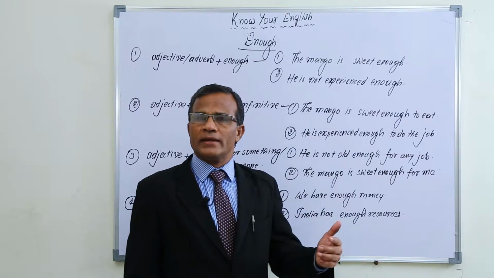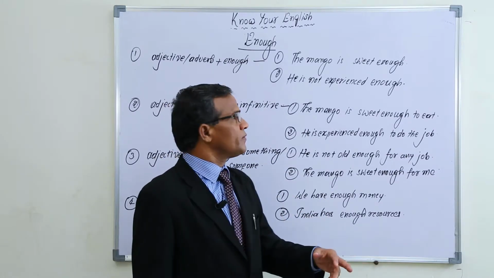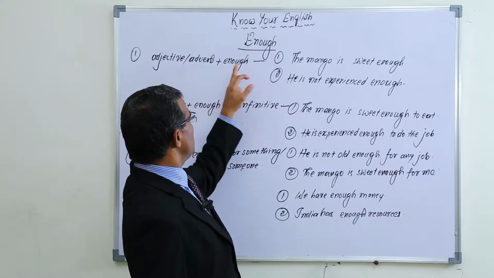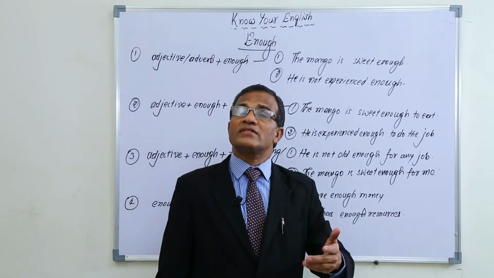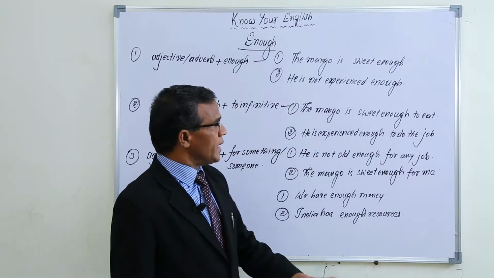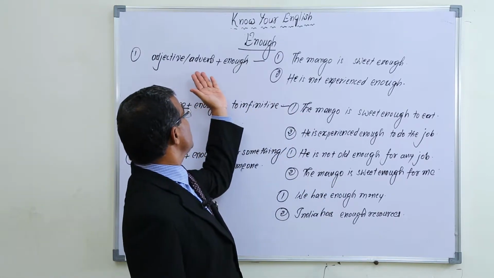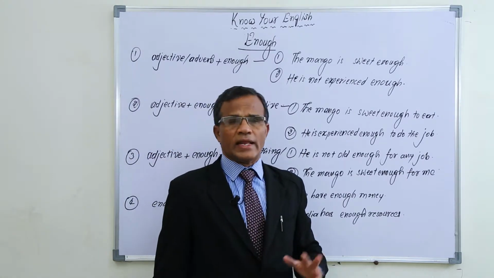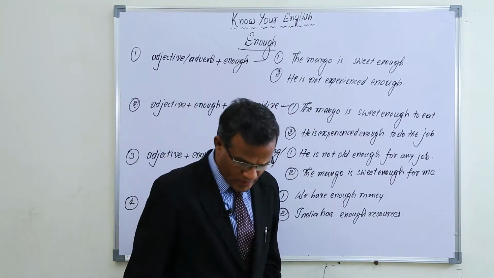The policeman ran fast enough. Fast is an adverb, then enough. The policeman ran fast enough. So in this way, after an adjective or after an adverb we can use enough. Okay, in this way enough is used.